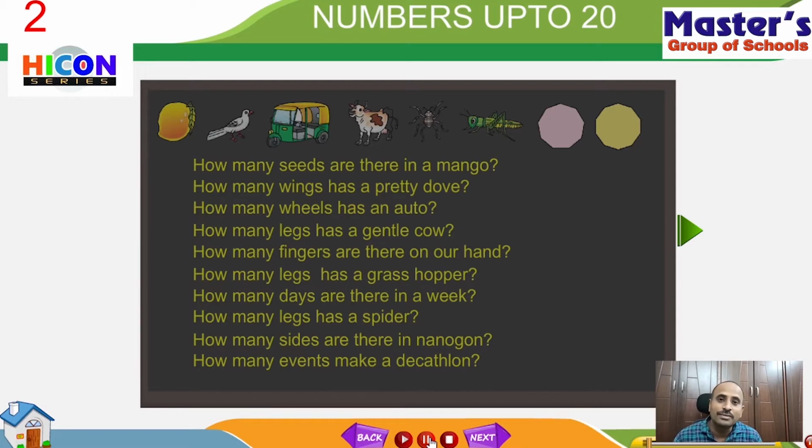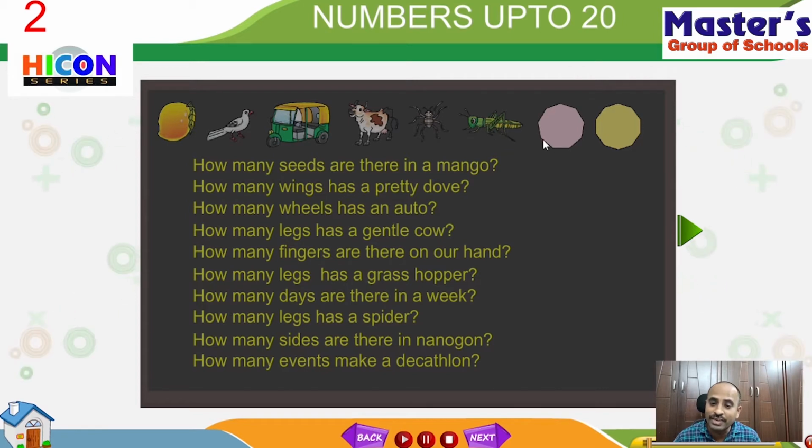Look at the picture. In the picture there are some things given: a mango and a dove, an auto, a cow, a spider and a grasshopper.